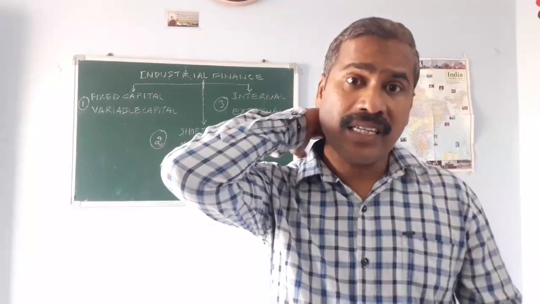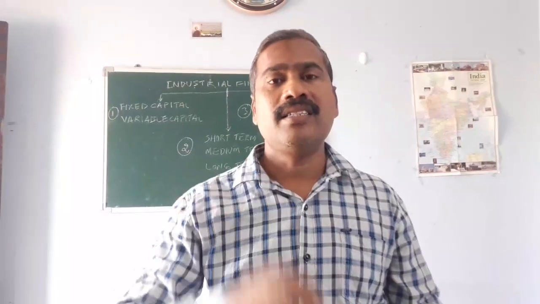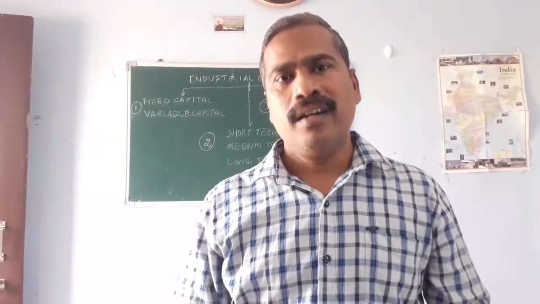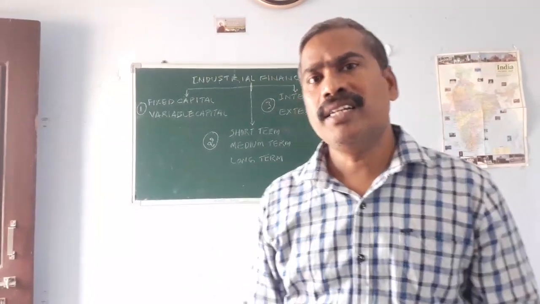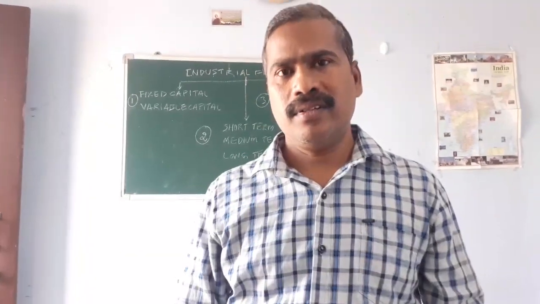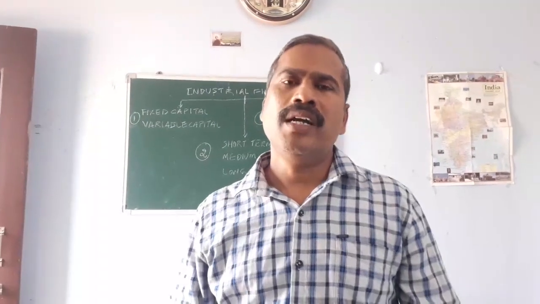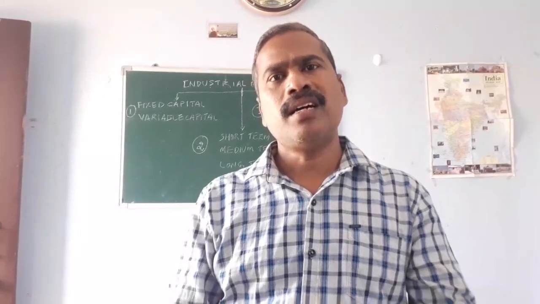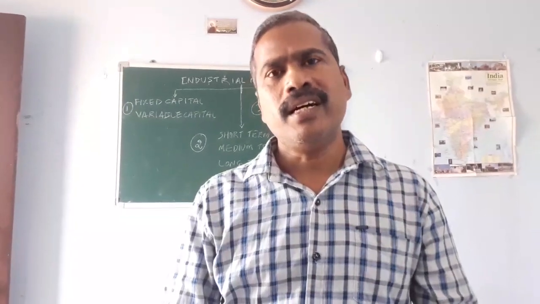In 1956 onwards, in the second 5-year plan, three governments helped to invest in the iron and steel industry in India. For example, Rourkela iron and steel industry, Bhilai and Durgapur, and also Bokaro and Visakhapatnam steel plants. These are established in India with the help of foreign governments.